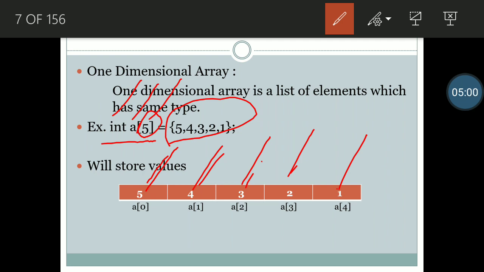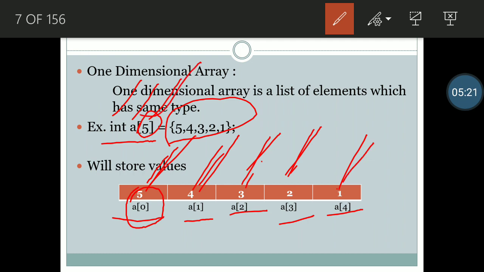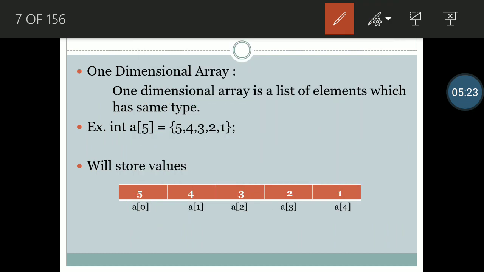So our first element will be on our first index, which is 0. On the A0 index, our element is 5. Our second index, meaning index 1, A1 is 4, A2 is 3, A3 is 2, and A4 is 5. In this case, if we take our size as 5, then we cannot have an A5 element.